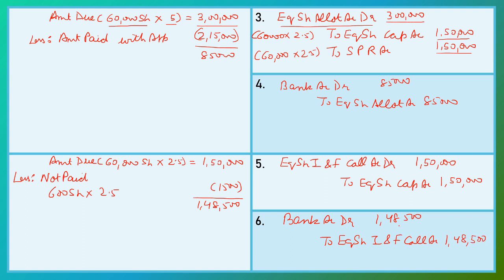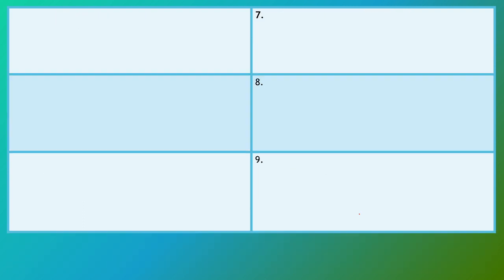Now the company forfeited 600 shares. So we do the forfeiture entry. The called up amount is on 600 shares at a price of rupees 10. So the called up amount is 6,000. Now when we cancel the shares, the company debits equity share capital account with the called up amount. So our entry is equity share capital account debit. Here the called up amount is 6,000.